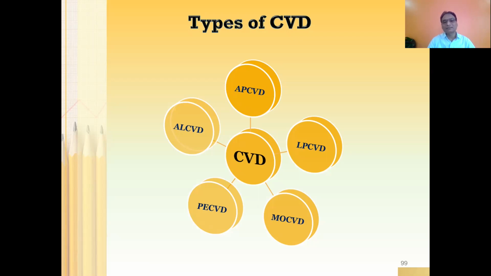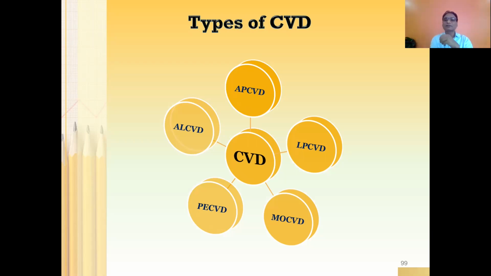Now, as far as CVD is concerned, the basic fundamentals of CVD we have discussed earlier. Moreover, yesterday we discussed that CVD can be divided into 5 different categories: atmospheric CVD, low pressure CVD, metal organic CVD, plasma enhanced CVD, and atomic layer CVD. So ultimately, whenever we are talking about CVD, it means that your material can be either in gaseous form, it can be in powder form, or it can be in liquid form that needs to be vaporized. So in any case, the material needs to be vaporized. That is why it is called chemical vapor deposition.